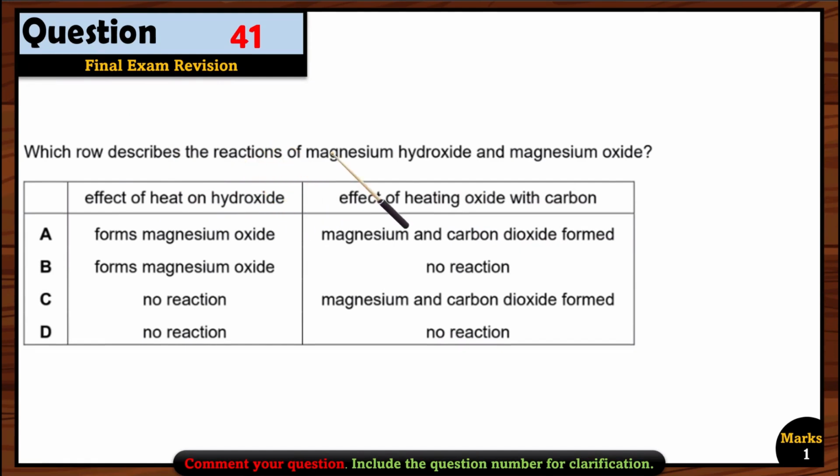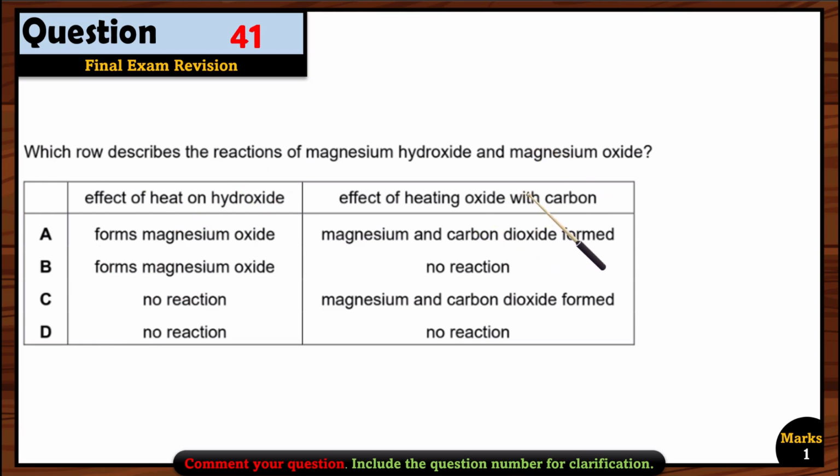Question 41. Which row describes the reaction of magnesium hydroxide and magnesium oxide? Okay. So magnesium hydroxide, let's see the effect of heat on magnesium hydroxide. Of course, remember when there will be heat, magnesium hydroxide will break down into magnesium oxide. Okay, so it will form magnesium oxide. A and B options can be right.